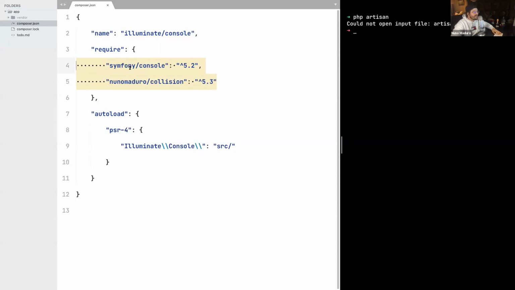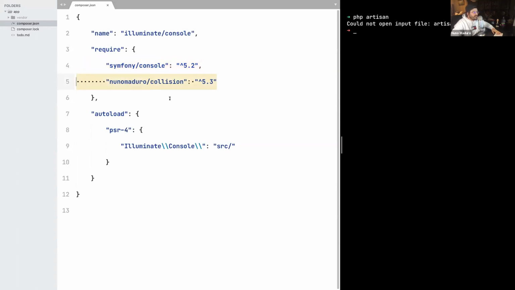The first one is Symfony Console. If you have ever used a CLI tool in PHP, you probably used Symfony Console behind the scenes, because it's the component that powers all the CLI tools in the PHP ecosystem. We can talk about PHPUnit, Pest itself, Larastan, PHPStan: all the CLI tools in PHP are built on top of this component. So we are going to use it.